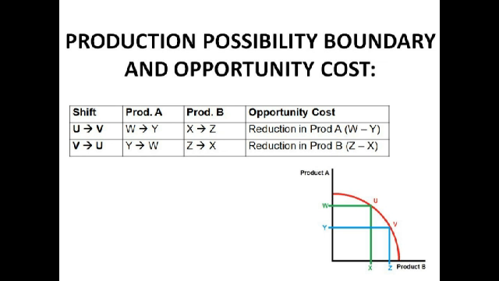We're going to do the production possibility boundary and opportunity cost. So say we have a shift from our position on the PPB from U to V. It means that product A, we're making less of it, so the amount that's being produced of product A has fallen from W to Y, whilst the amount being made of product B has risen from X to Z. Which means that the opportunity cost of producing product B instead of product A is the reduced amount of product A that we're making, which is W minus Y. I mean the reduction in the amount of product A that we're making.